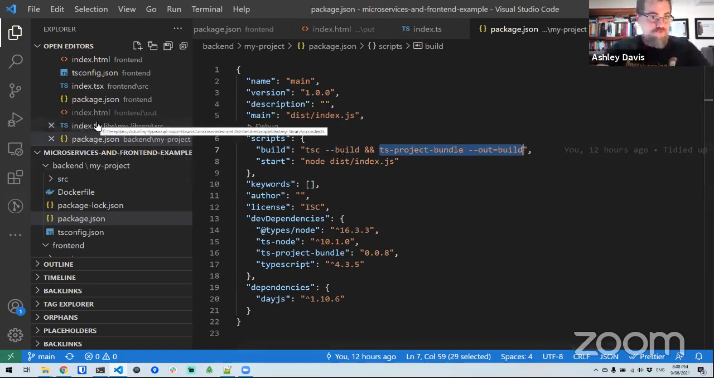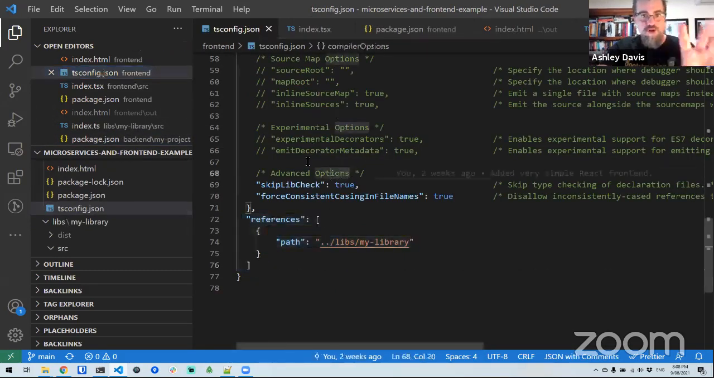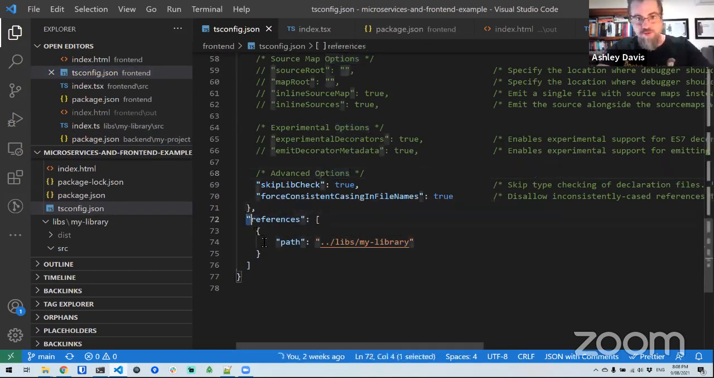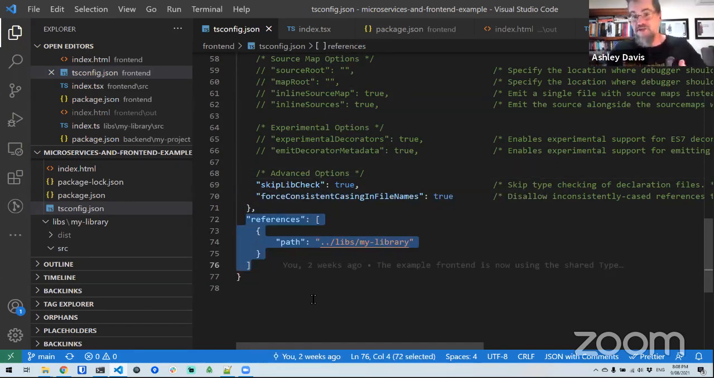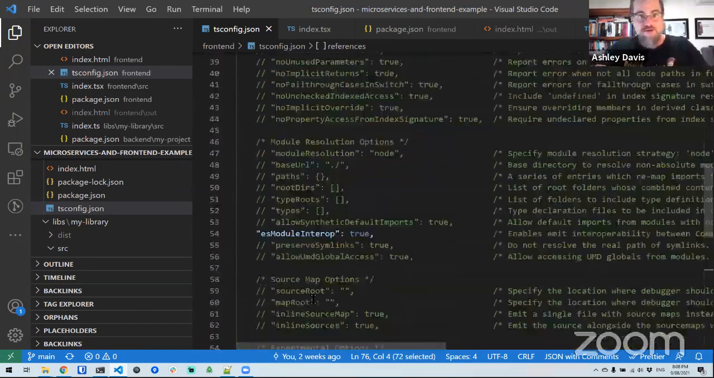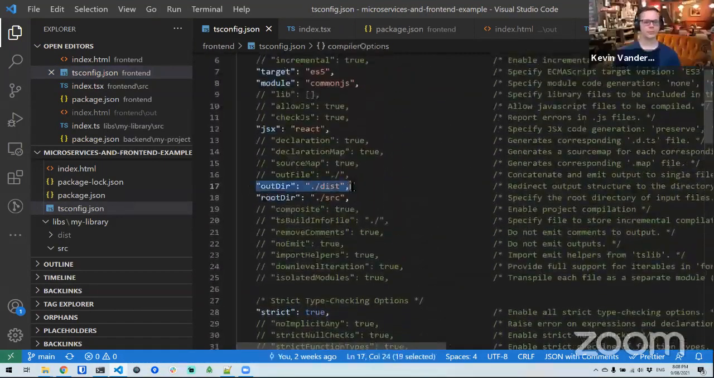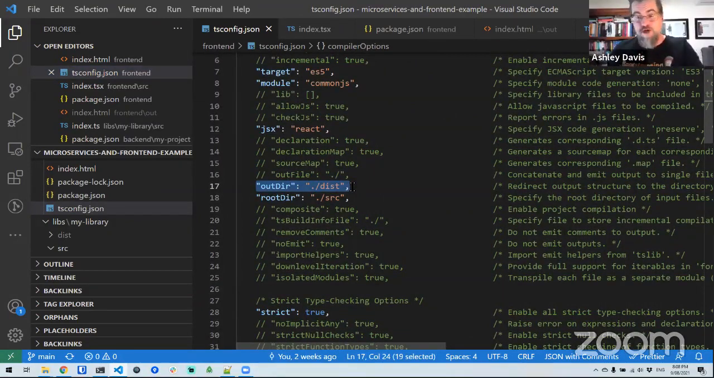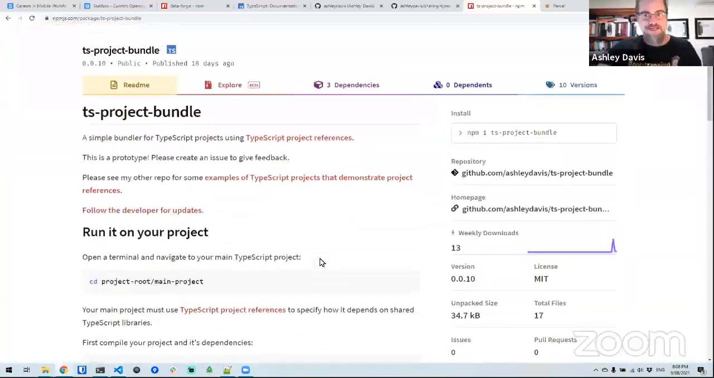All it does is load the tsconfig file for the project that you're building, and it just parses the JSON and iterates over it. It figures out where you keep your code. So normally in your tsconfig, you've got an appdir. So it knows, for each project and each dependency, where it gets compiled to, and it just does a file copy. So that's TS Project Bundle, something I had to build for myself.